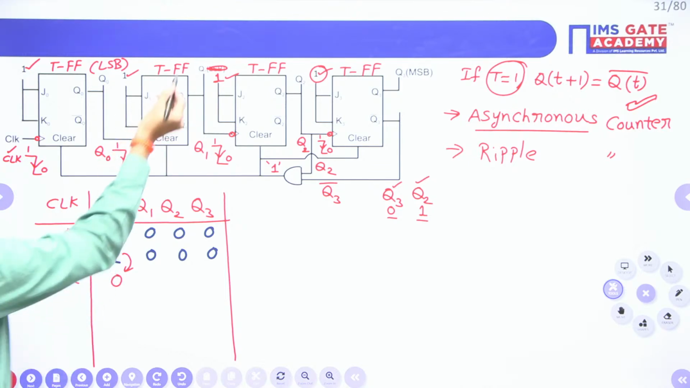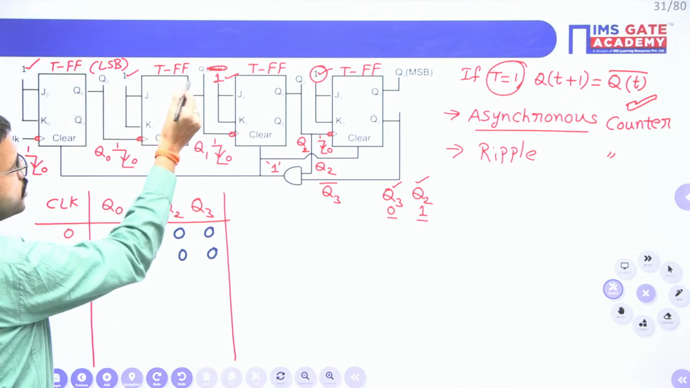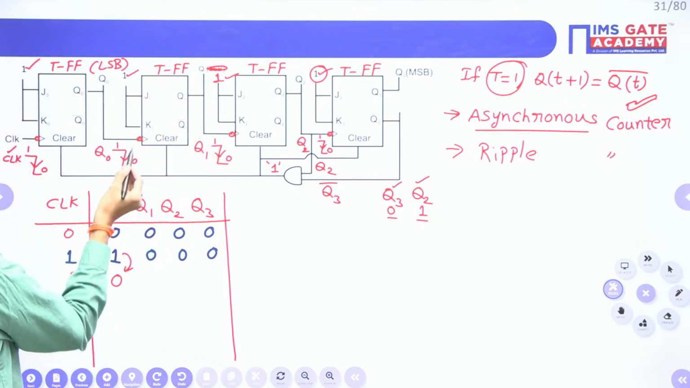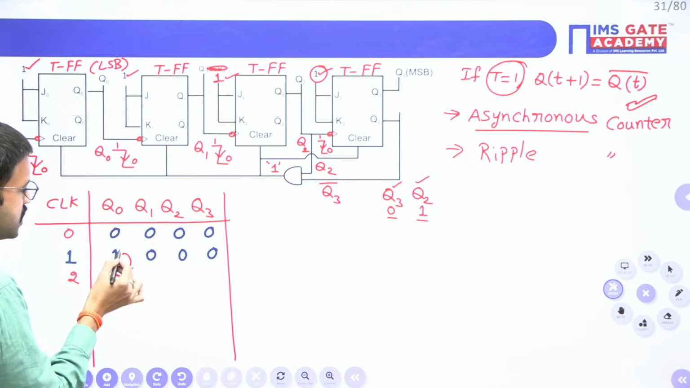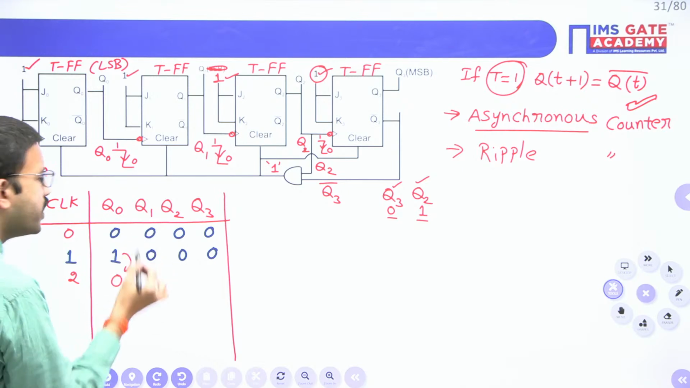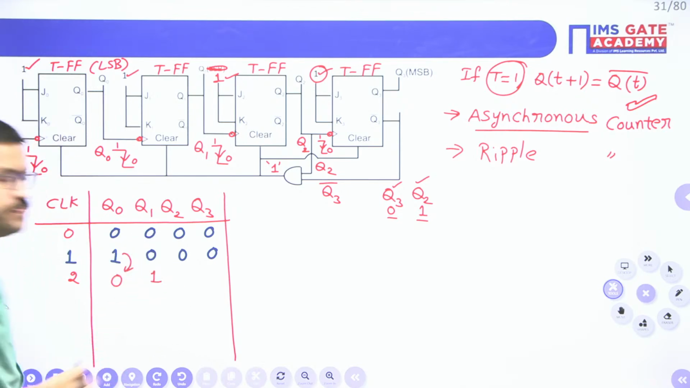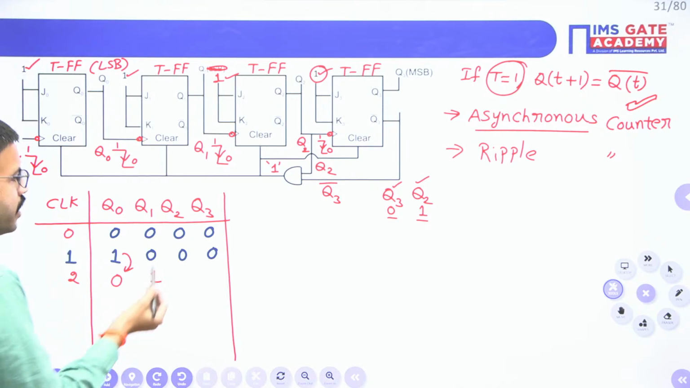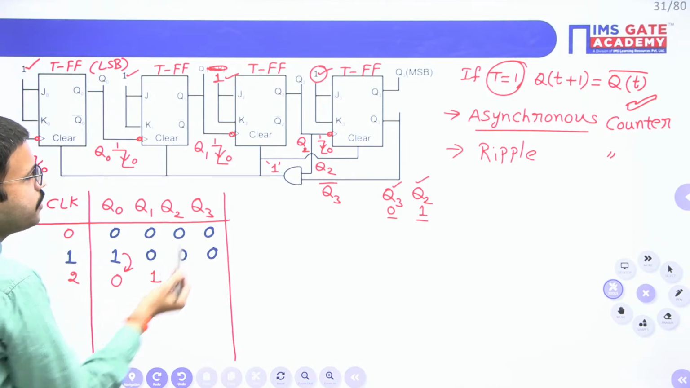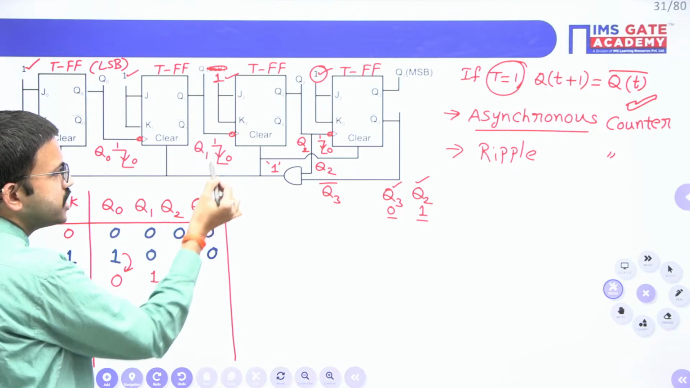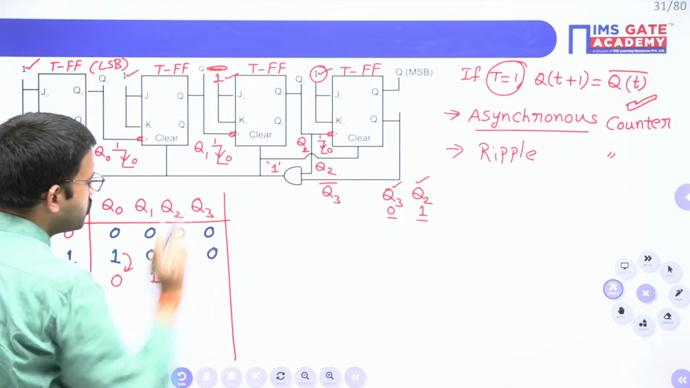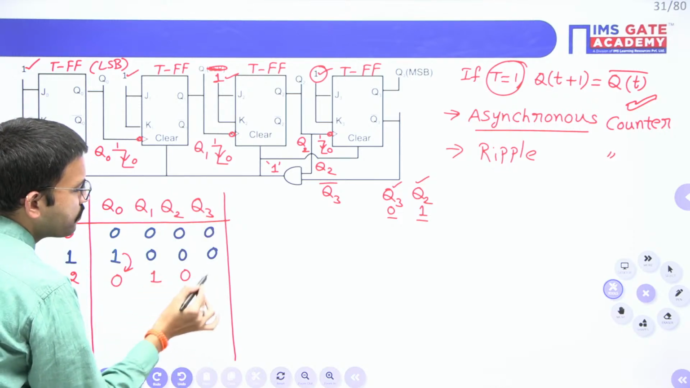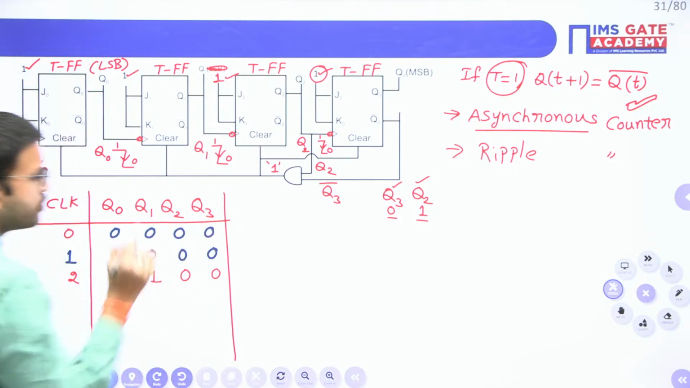See, since you are having T value 1, output will get complemented. What is the condition? Whenever Q0 changes from 1 to 0. Since Q0 value changes from 1 to 0, here Q1 will be complemented, right? Very good, Kundan. Here Q1 is changing from 0 to 1, but your requirement is Q1 should change from 1 to 0. Since you are not getting the respective edge, Q2 will remain same, here no change, and Q3 will remain same.